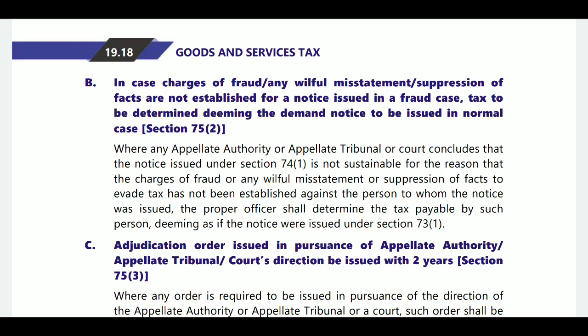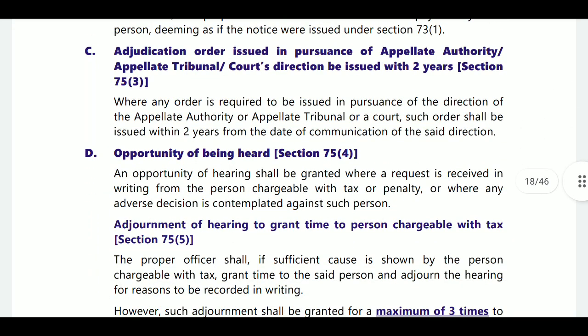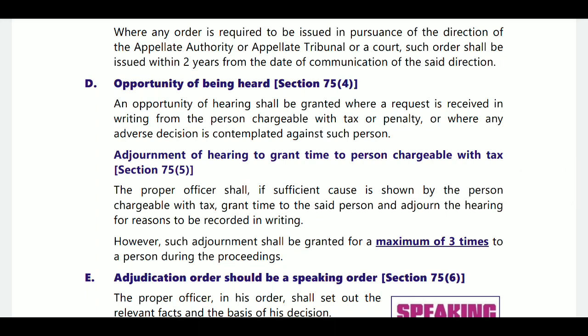That is, where appellate authority or appellate tribunal or court concludes that notice already issued under section 74 is not sustainable for the reason, then the proper officer shall determine the tax payable by such person, deeming as if the notice were issued under section 73. Next, adjudicating order issued pursuant to appellate authority directions to be issued within 2 years from date of communication of the said directions. Here there must be an opportunity of being heard.